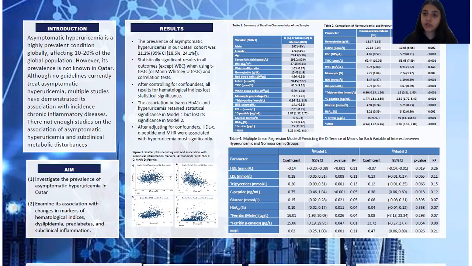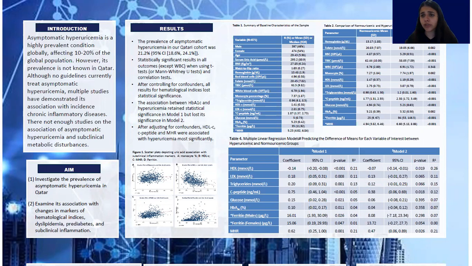Multiple linear regression also showed a positive relationship, or an increase in the mean C-peptide and MHR levels, when compared in hyperuricemic and non-uricemic groups with elevated serum uric acid levels. This was statistically significantly true in both of the models in our multiple linear regression.